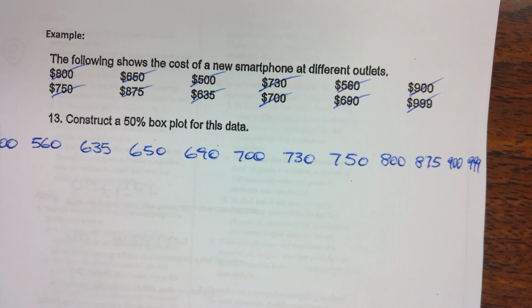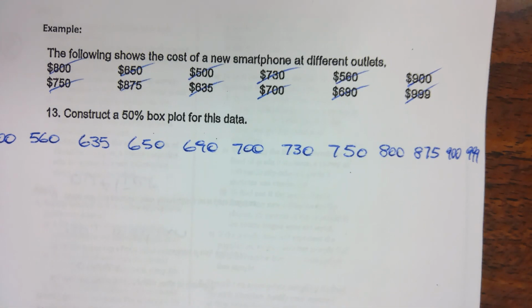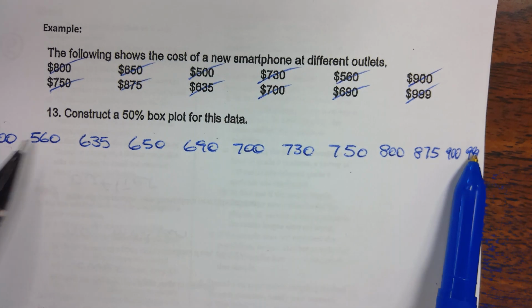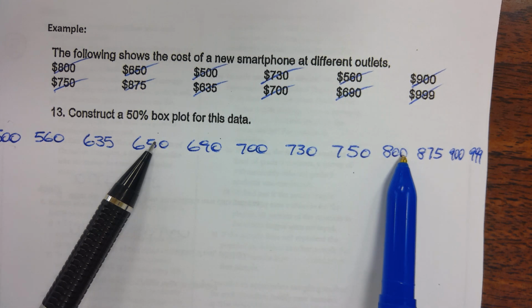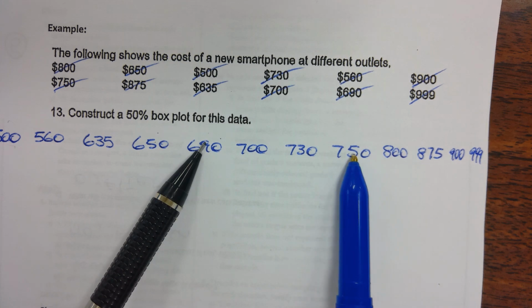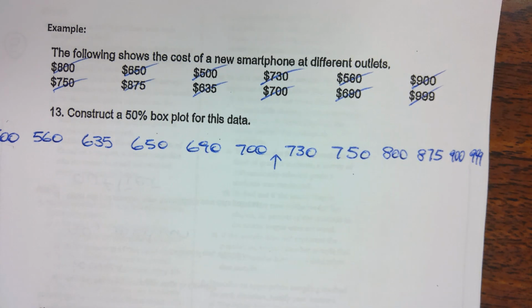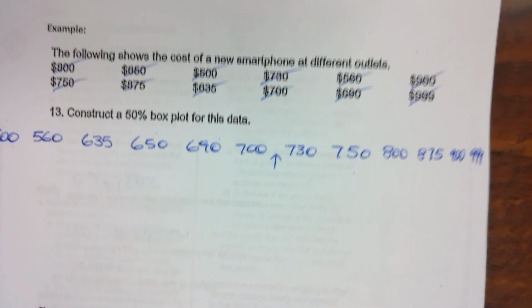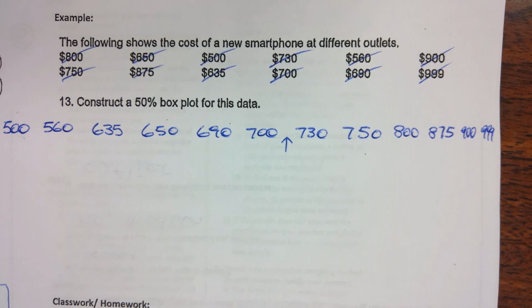I ordered them. Second step. Alex, find a median, right? All right, so my median is going to be between 700 and 730.